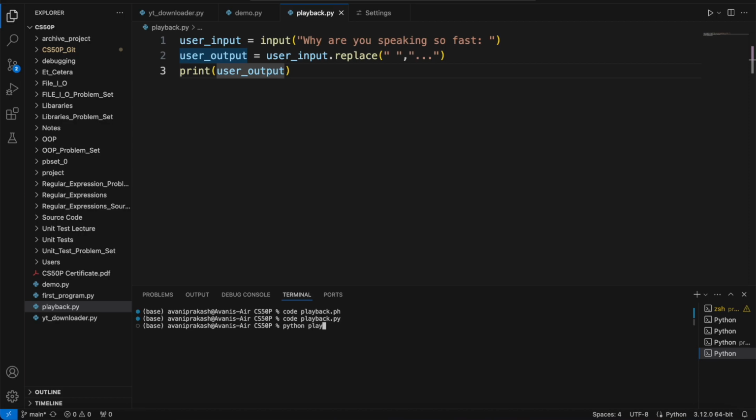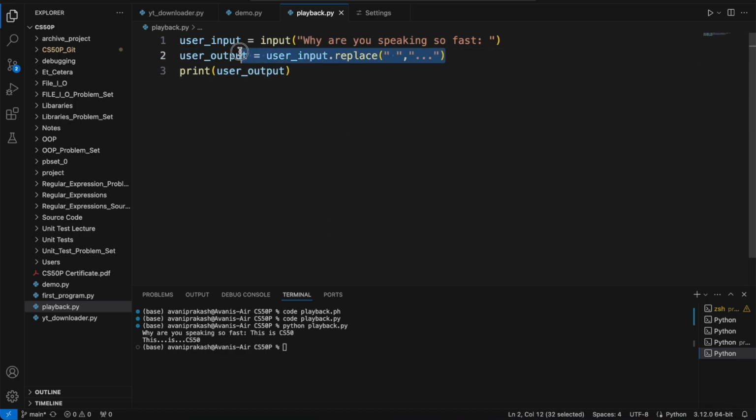Python playback dot py. Let me write here, this is CS50. Now here you can see all the white spaces have been replaced by three dots. So now let us try to improve upon this program.